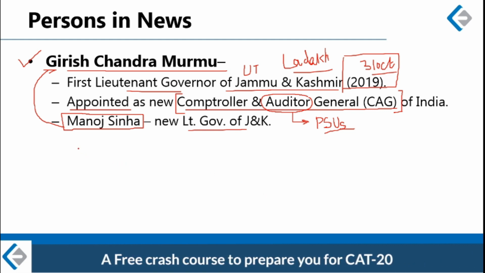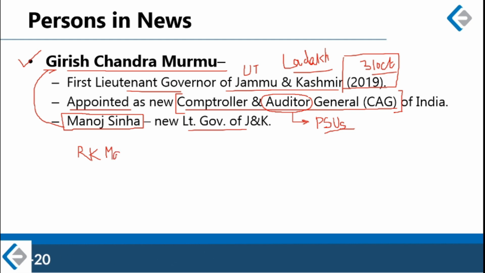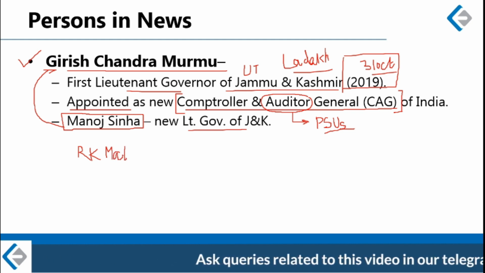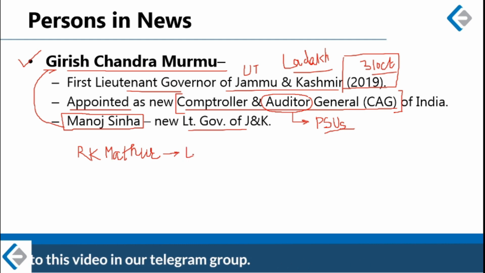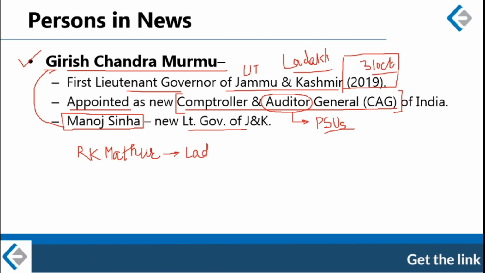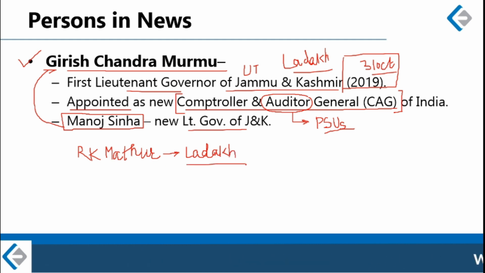And another name that I want you to remember is R.K. Mathur, or Radhakrishna Mathur. Radhakrishna Mathur is also a former IAS officer, and when Girish Chandra Murmu was appointed as the Lieutenant Governor of J&K, at that time R.K. Mathur was appointed as the Lieutenant Governor of Ladakh. So while Murmu has resigned, R.K. Mathur is still on his post. So he is the current Lieutenant Governor of Ladakh.